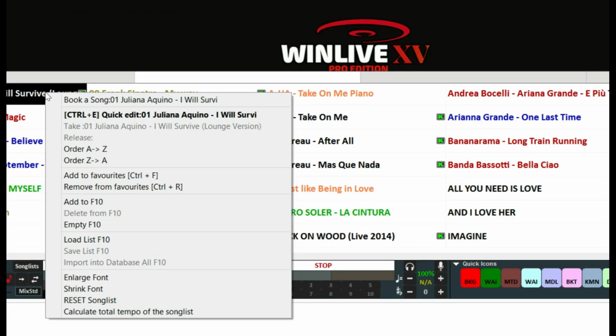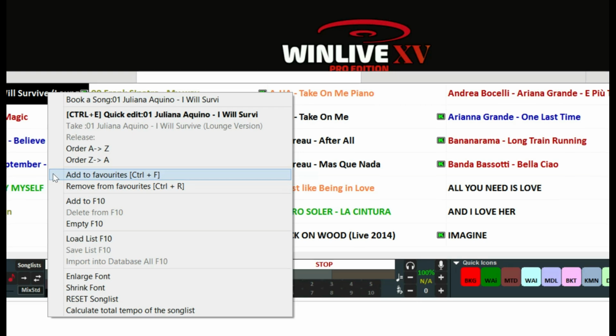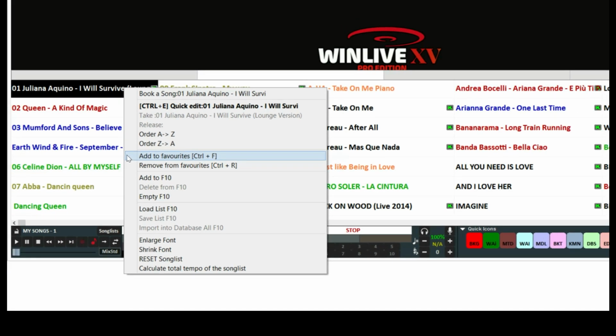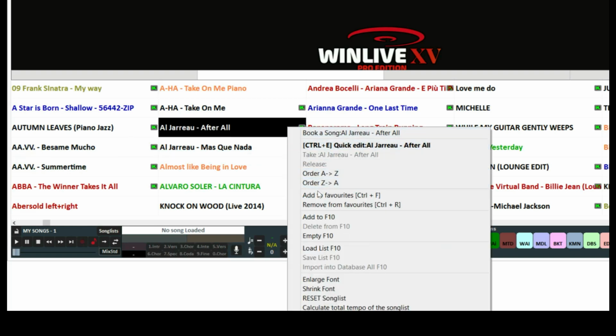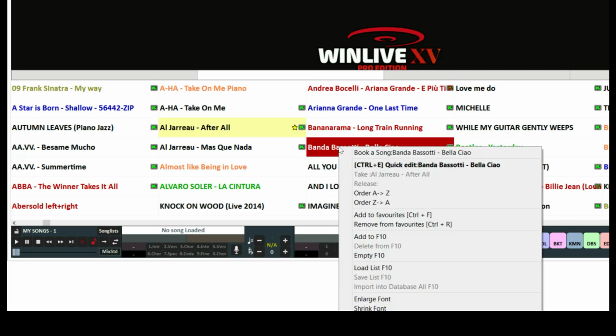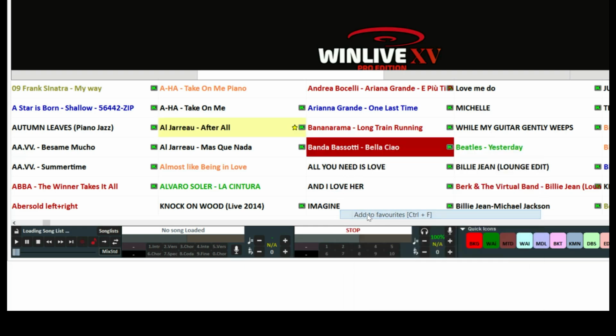One of the new features of WinLive Pro 15 is the chance to highlight your favorite songs. You just need to click the right button of the mouse, select Add to Favorites, or press Ctrl+F. The selected songs will be marked with a different color, making the search in the song list easier.